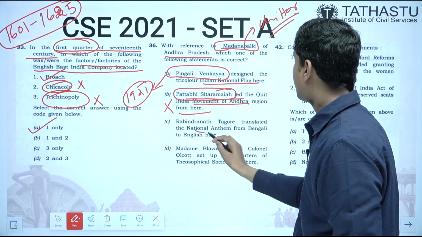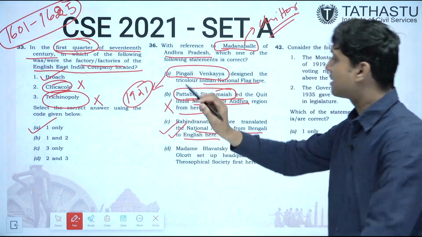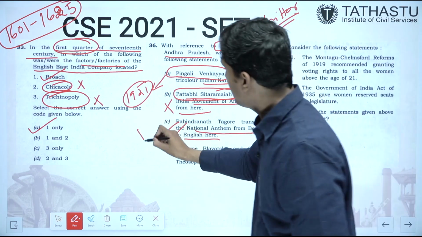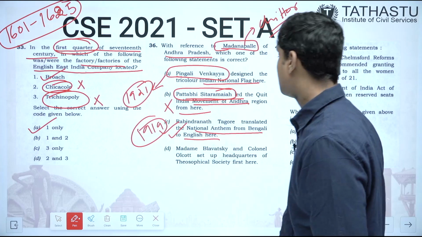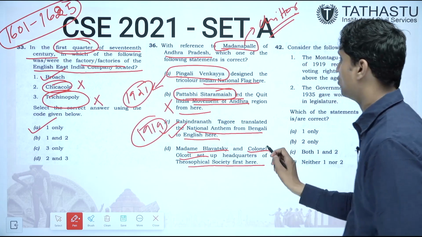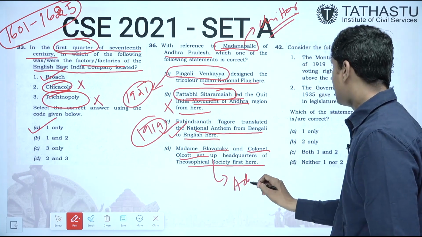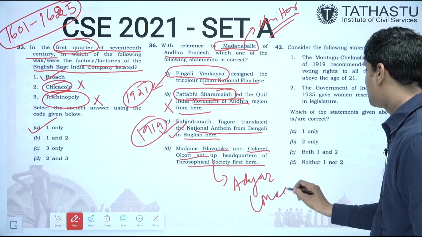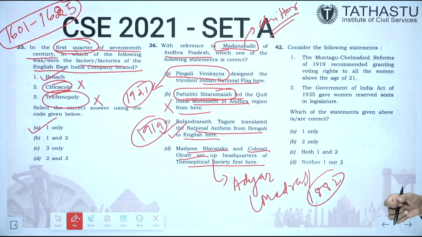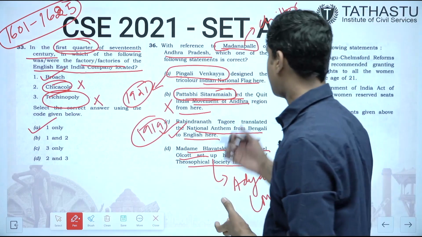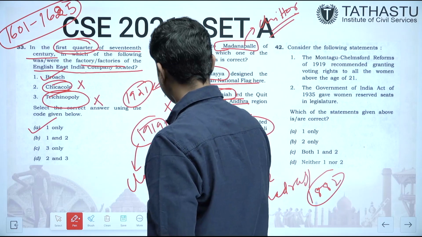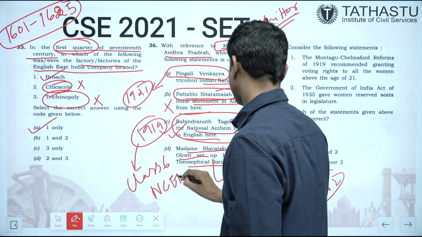Rabindranath Tagore translated the national anthem from Bengali to English here. This is the correct answer, C. Rabindranath Tagore in February 1919 had translated this here. Another is Madame Blavatsky and Colonel Olcott set up the headquarters of the Theosophical Society here? No, they had set up the Theosophical Society's India headquarters at Adyar in Madras in 1882. So this cannot be correct. They had not set up the headquarters at Chittoor or Madanapalle. So the correct answer is C. And where is it given? It is given in the class 6 NCERT.